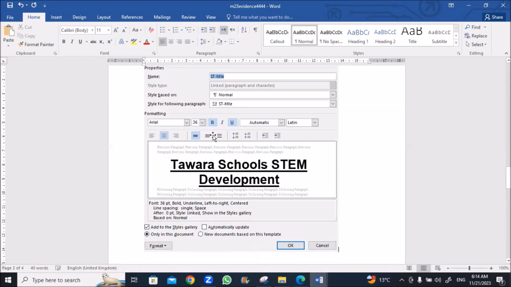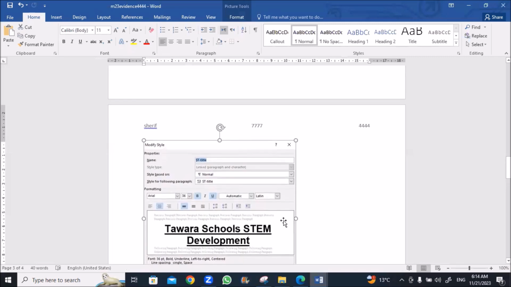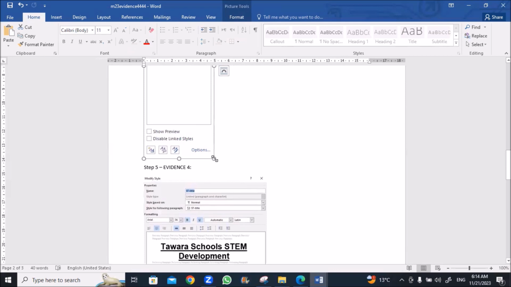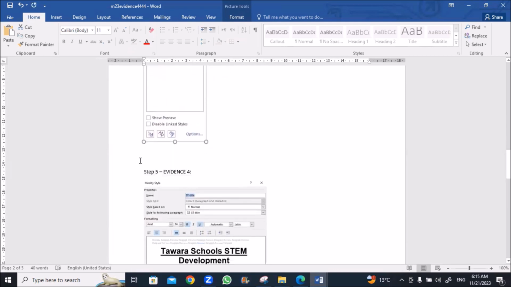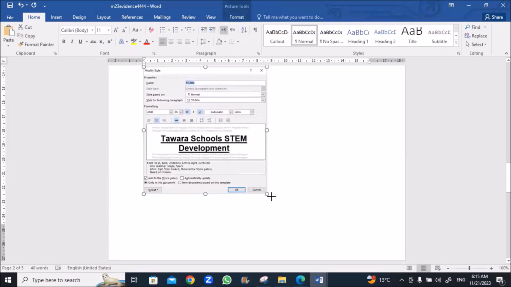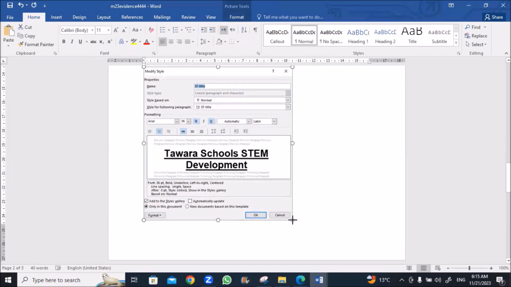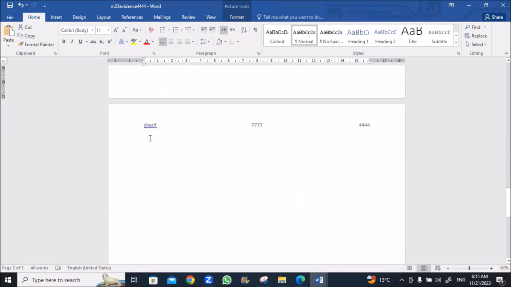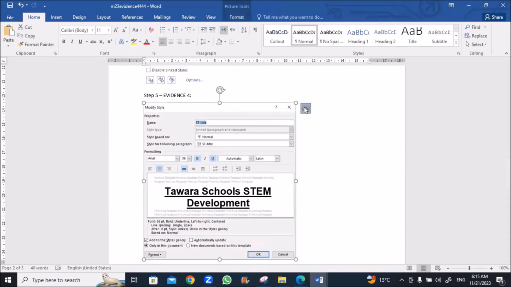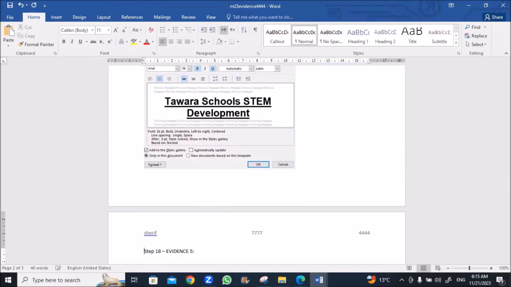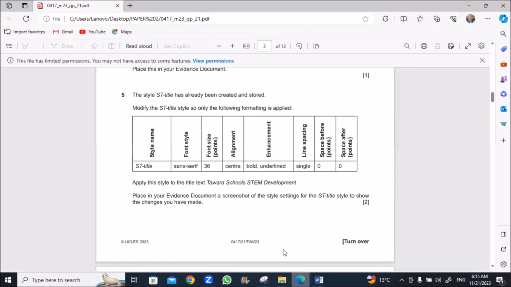Control V. Just make it readable. Save, back to exam.